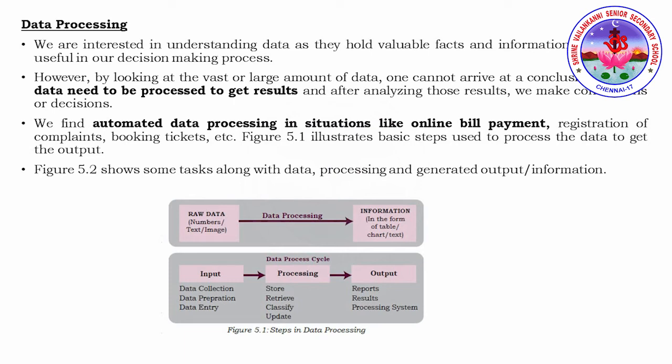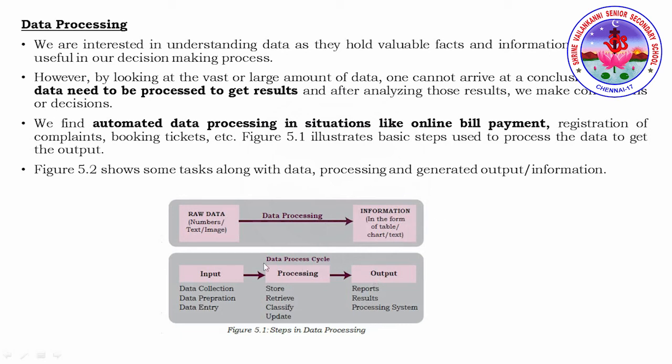So when you look at the processing of data, the data which we collect is nothing but raw data. Only when we process it, it will be converted into useful information. So if you see in this image, the raw data can be a number, text, images, audio, video, anything it can be. And only when we process it, we will get the useful information.